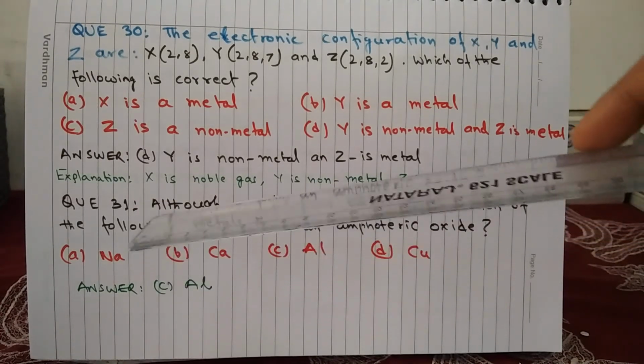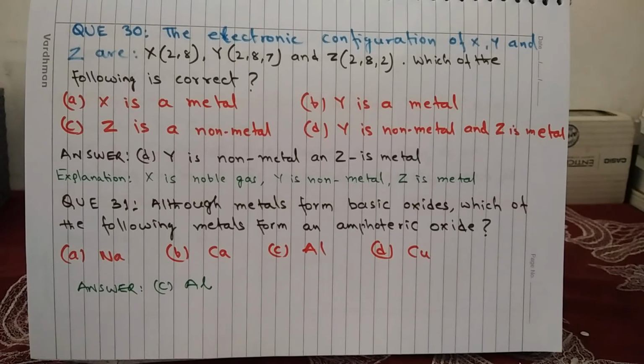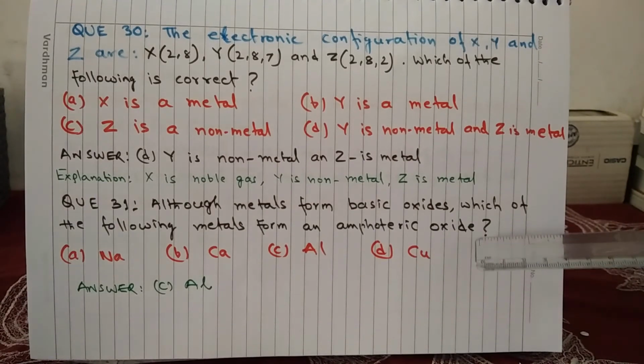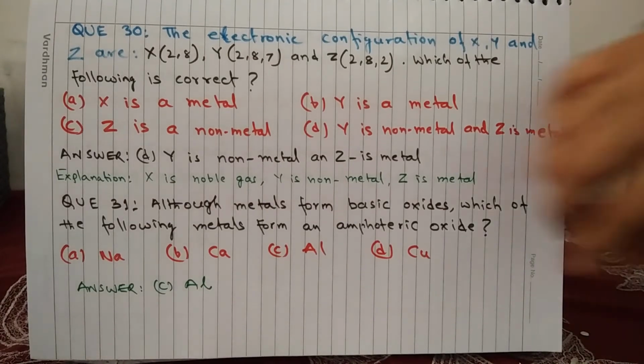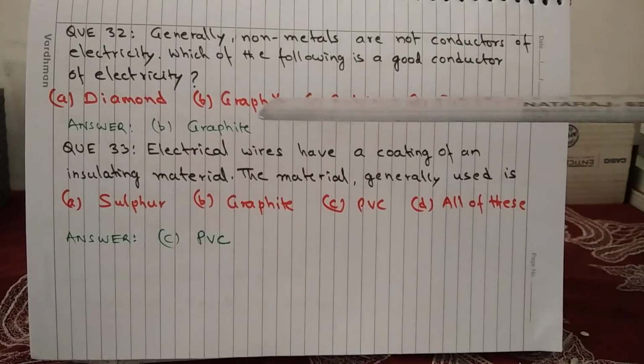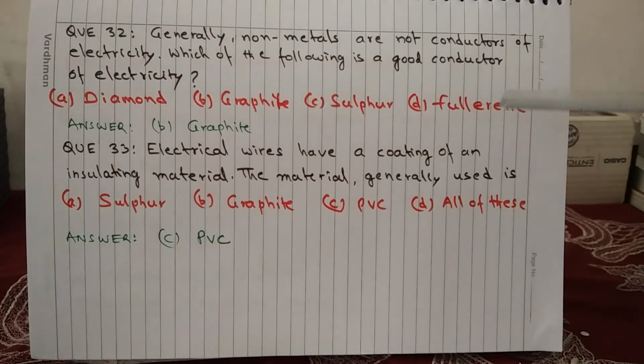Question 31. Although metals form basic oxides, which of the following metals forms an amphoteric oxide? A, sodium, B, calcium, C, aluminium, and D, copper. And the answer is C, aluminium. Question 32. Generally, non-metals are not conductors of electricity. Which of the following is a good conductor of electricity? A, diamond, B, graphite, C, sulfur, and D, fullerene. And the answer is B, graphite.